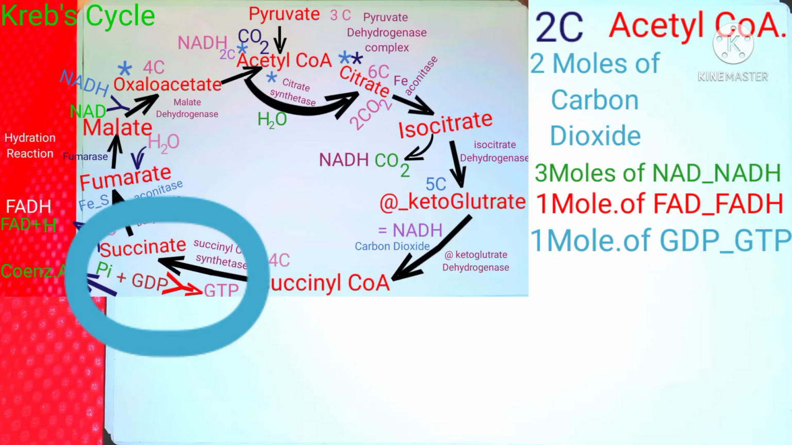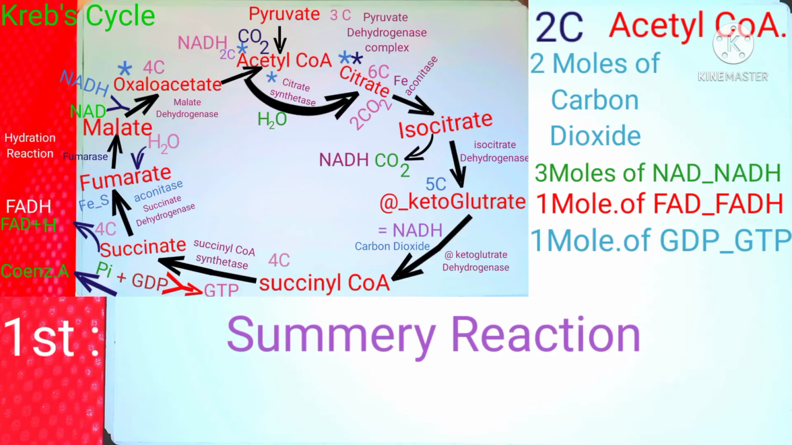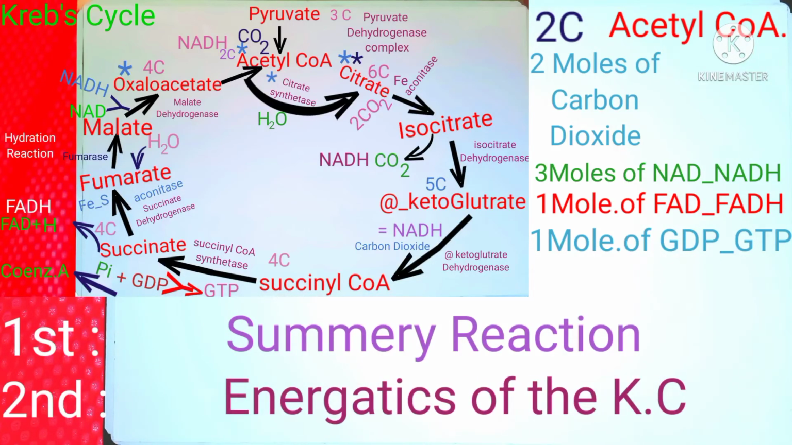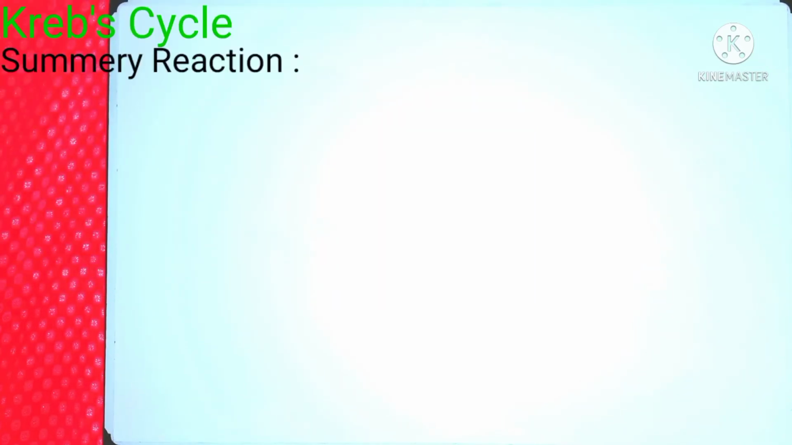Now there are some other important points of view regarding the Kreb cycle that you must identify to understand a complete knowledge about this most important biochemical process. First, we will see the summary reaction of the citric acid cycle. After that, we will see the energetics of the citric acid cycle, which means how many ATPs are achieved for every 1 molecule of glucose that moves in the Kreb cycle. First, see the summary reaction.